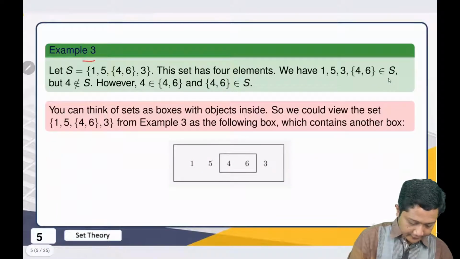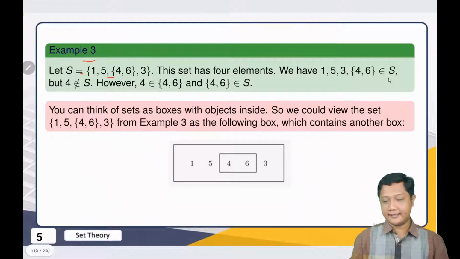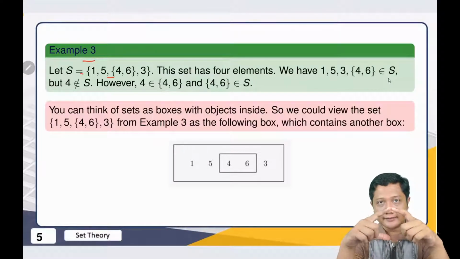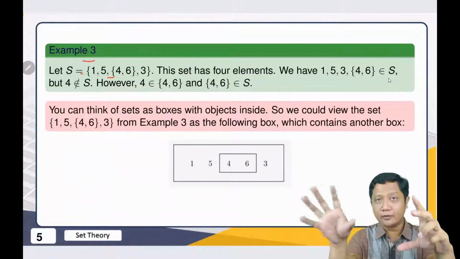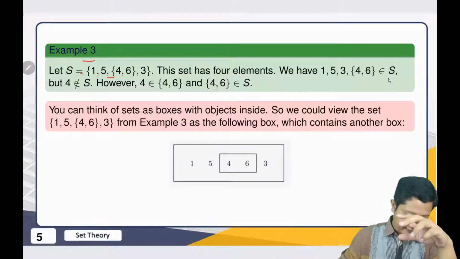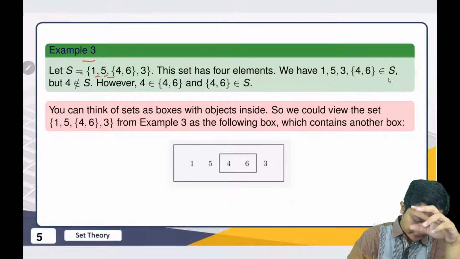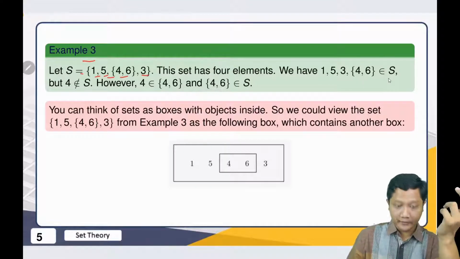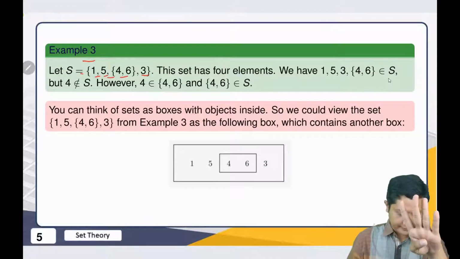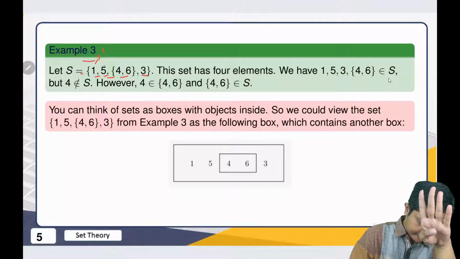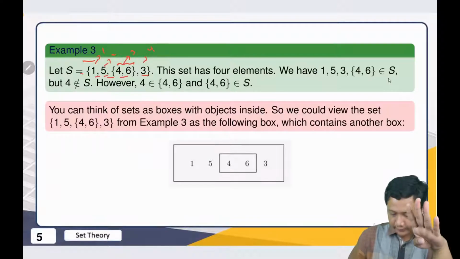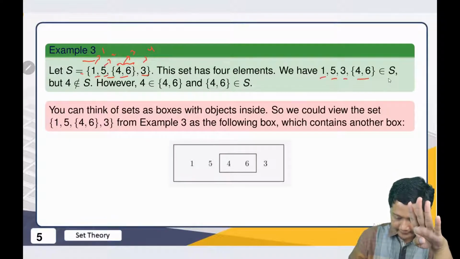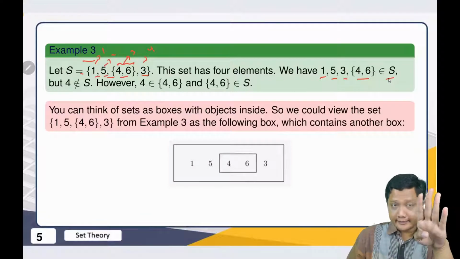Another example, if we have this set, and again, when you see the definition of a set, it is a collection. So a collection can contain another collection. For example, if we have this 1, 5, and then this set, and then 3, of course we have 4 elements. This is the first element, second element, third element. So the whole set is the third element, and then the fourth one.